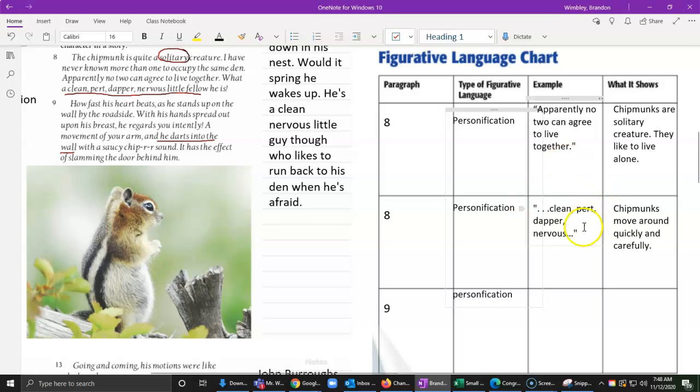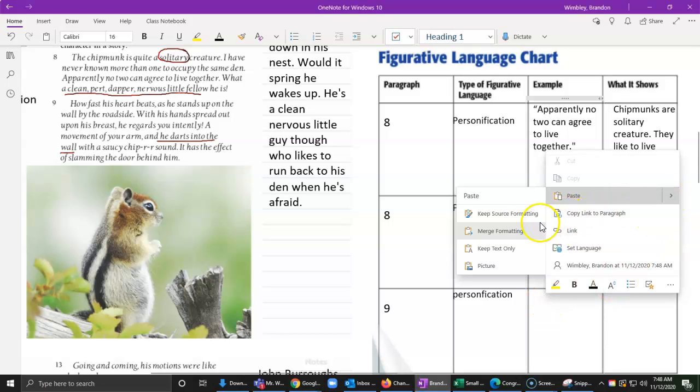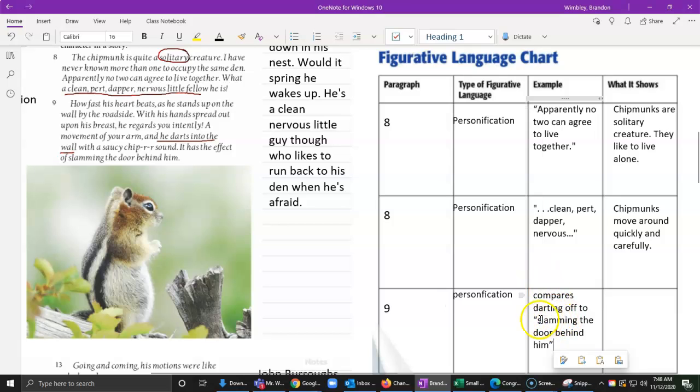That slamming motion. And so our example that we're pulling it from is he compares darting off, he compares that moving to slamming the door behind him. So let's add that in. Now what do you notice here? I want to put those dots so I know it's not at the beginning or the end. But this one, oops, that is my mistake. It is at the end, "slam the door behind him." You notice that's the end of our sentence right there. So what is this showing us about the chipmunk? Well, it's showing us that chipmunks prefer to be left alone.